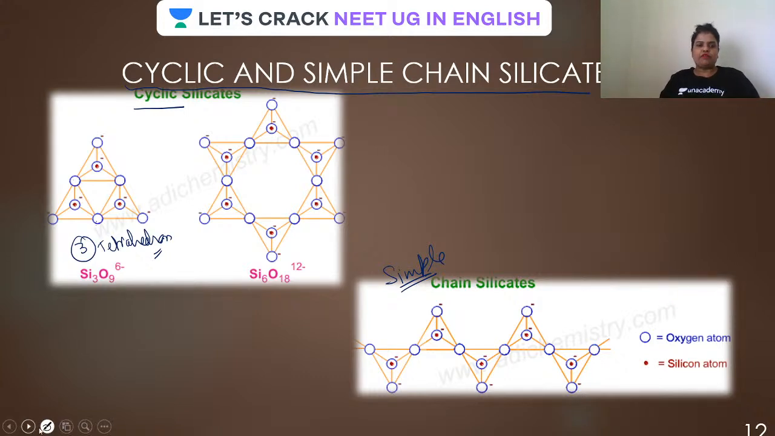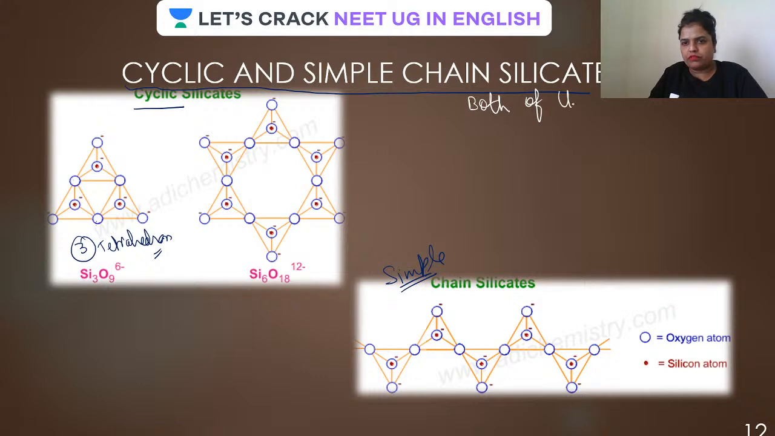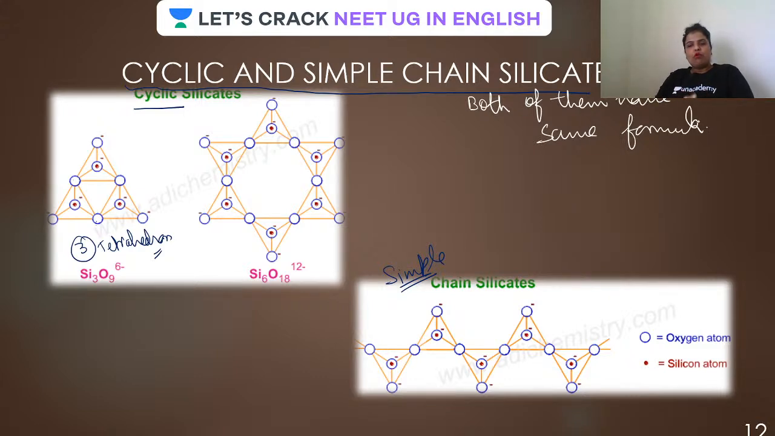So let us deduce the formula here. Whether it is cyclic or simple, the attachment is the same, so both of them have the same formula. Is that clear, guys? Let us deduce the formula, looking at the simplest one. In this case, how many silicate units are there? Three silicate units. So the expected formula should be how much?